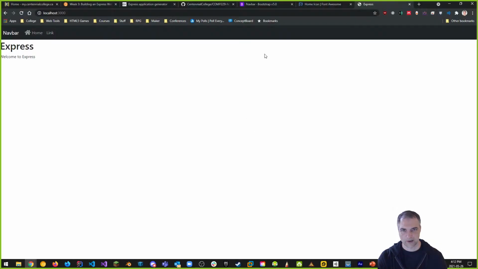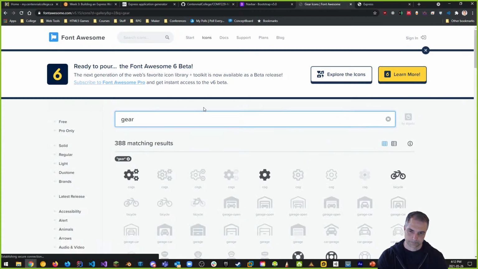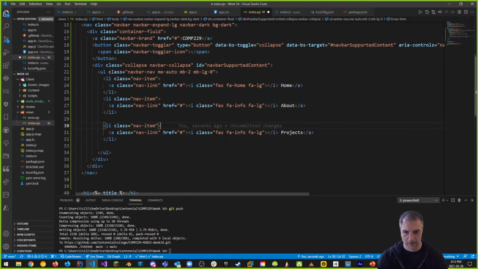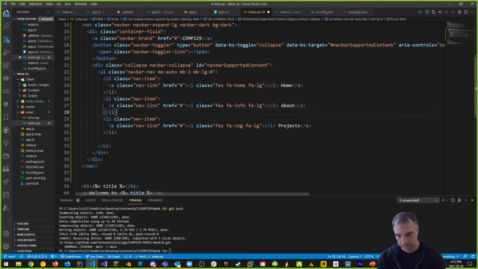Let's look that up because I can't remember that one. So we'll say gear, cogs, or a cog. So that's kind of our projects, right? If you don't like this, you can use another thing for projects, but I like to use the cog. Again, would you use the exact same thing as me? No, you can use your own icons to customize your page. This is your page, not mine, right? I'm just making it to give you an example. FA-large, right? Let's put these together.